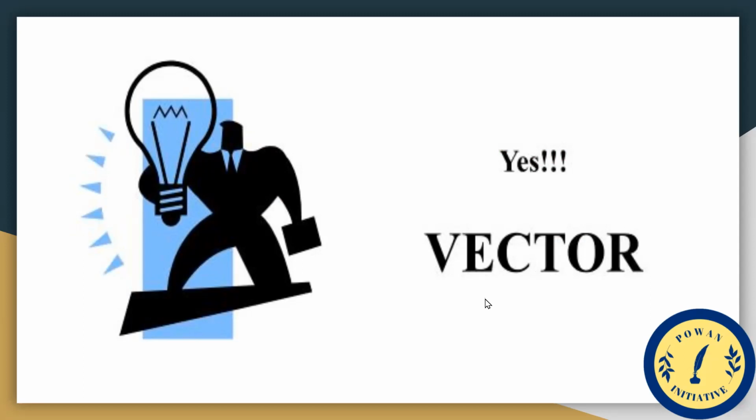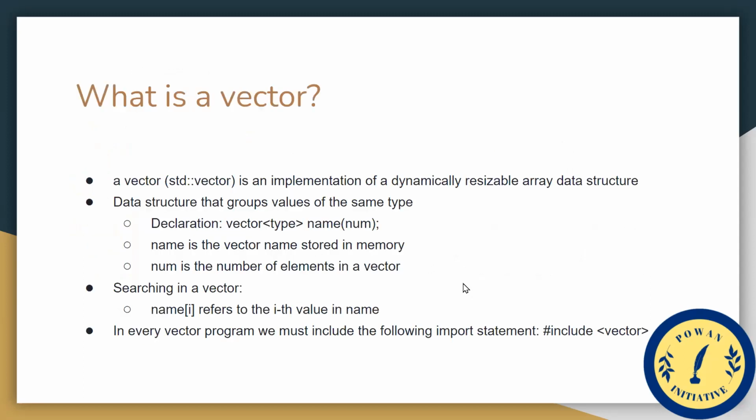What are vectors? Vectors are sequence containers representing arrays that can change in size, or we can say dynamic arrays. So what is a vector? A vector is an implementation of a dynamically resizable array data structure, in other words a dynamic array.